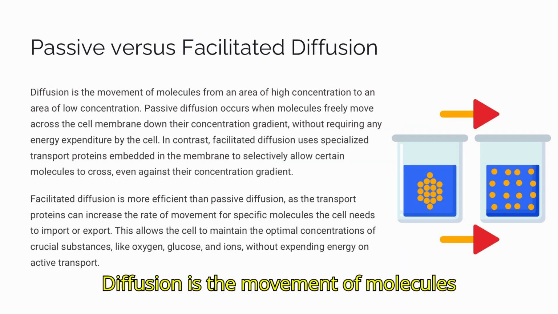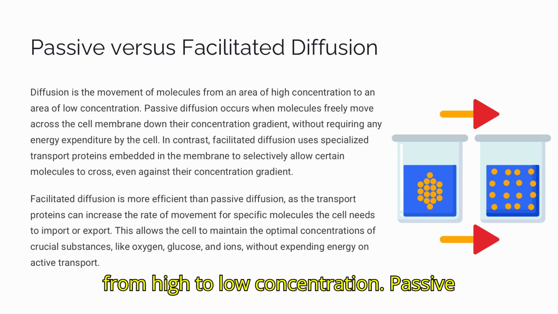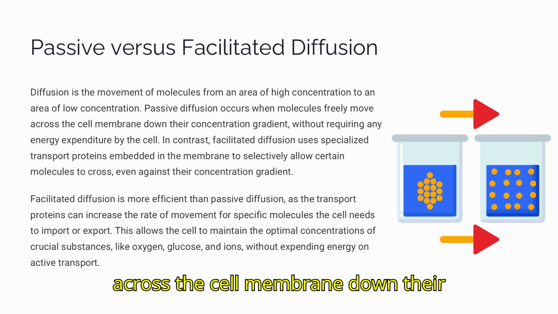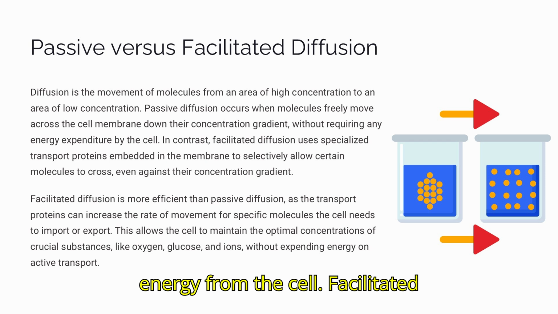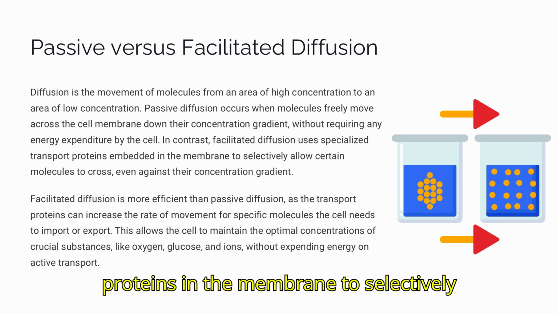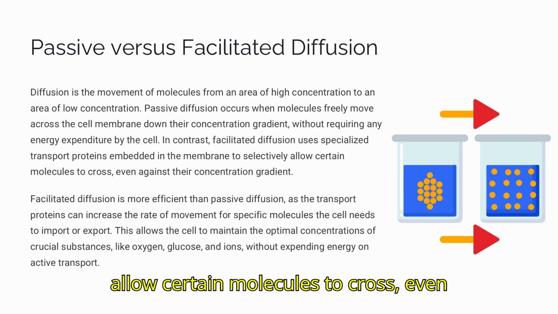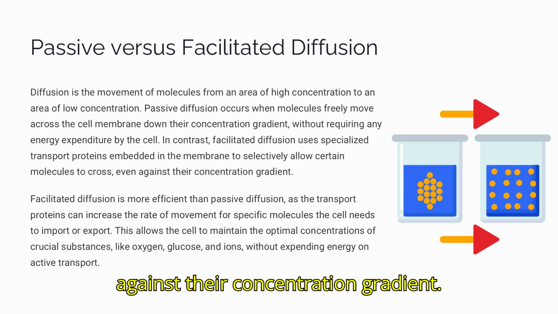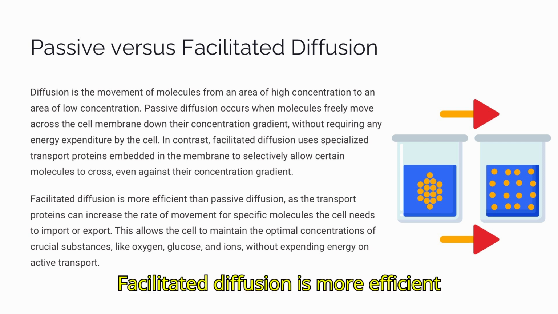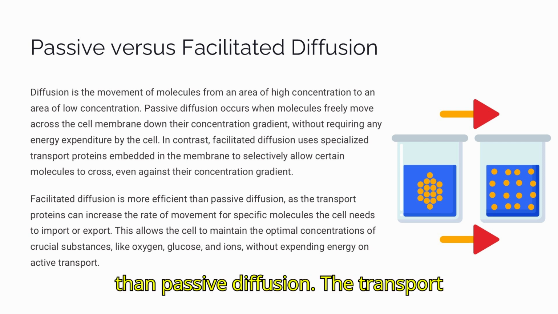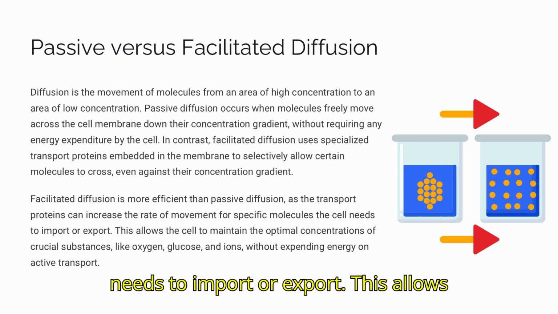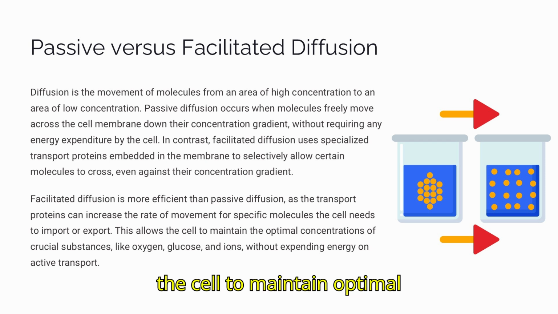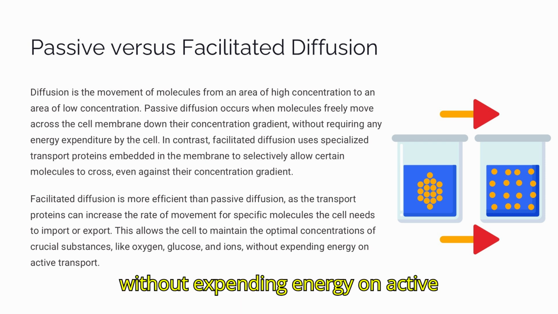Diffusion is the movement of molecules from high to low concentration. Passive diffusion is when molecules freely move across the cell membrane down their concentration gradient, without requiring energy from the cell. Facilitated diffusion uses specialized transport proteins in the membrane to selectively allow certain molecules to cross. Facilitated diffusion is more efficient than passive diffusion. The transport proteins can increase the rate of movement for specific molecules the cell needs to import or export. This allows the cell to maintain optimal concentrations of crucial substances like oxygen, glucose, and ions, without expending energy on active transport.